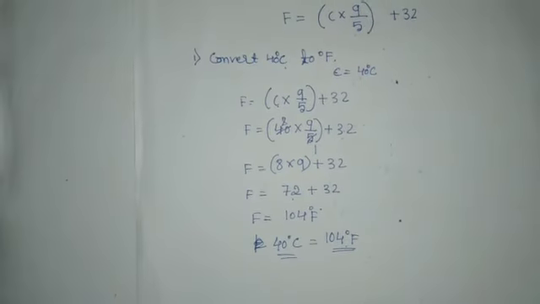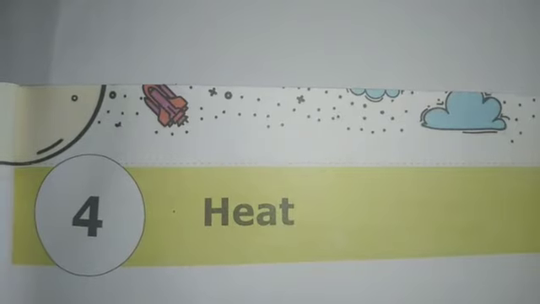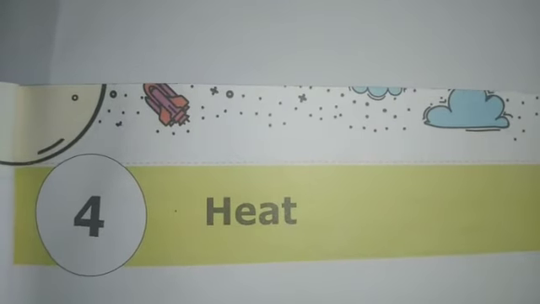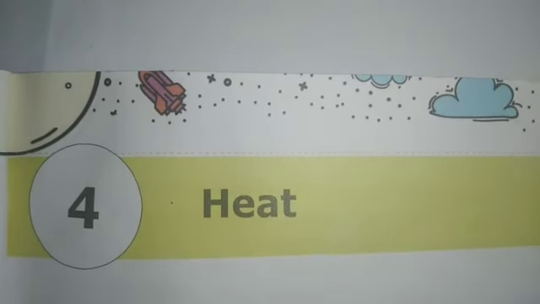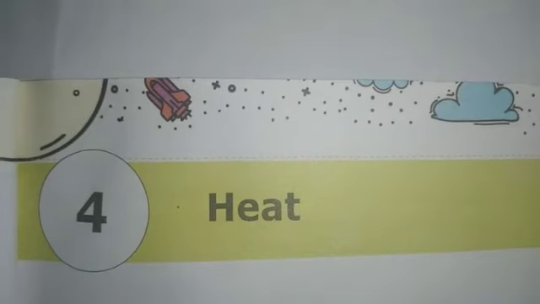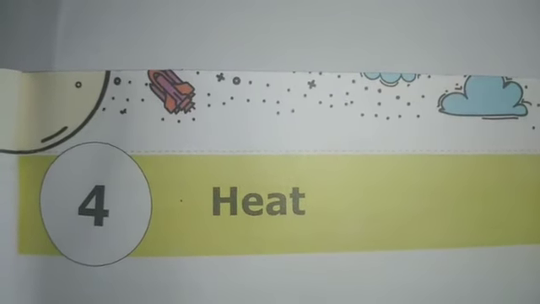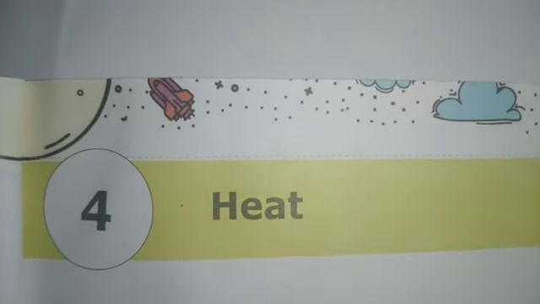Thank you. The property that helps us understand the difference between a hot and a cold object is heat. When you touch any hot substance, you feel hot, right? That is called heat, and this heat is a form of energy.